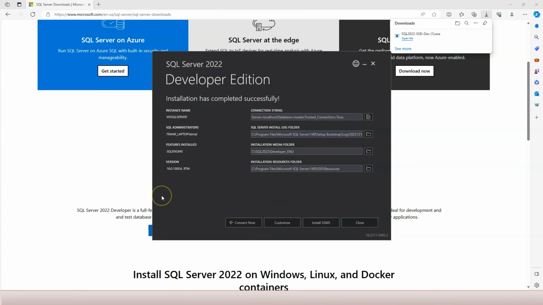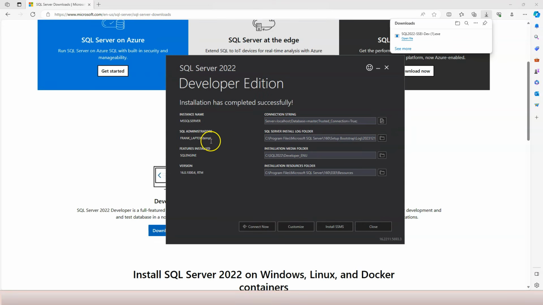Okay, the installation of SQL Server 2022 Developer Edition is completed successfully. You can see the instance name right here, and it gives you the connection string. Don't worry about what connection string means. And then it tells you which user is the default administrator. It's basically the user you logged in with to install the SQL Server Developer Edition, so that user becomes the default administrator, right? And then it tells you some default folders.